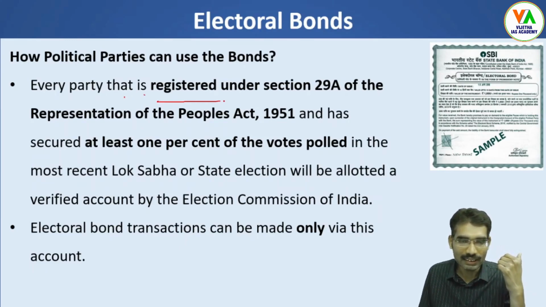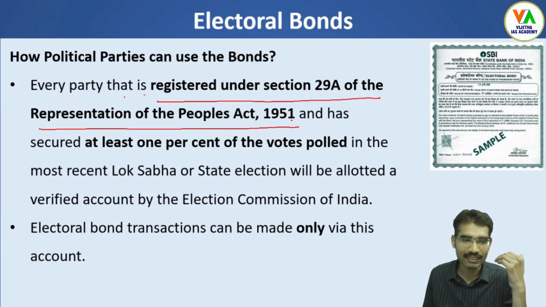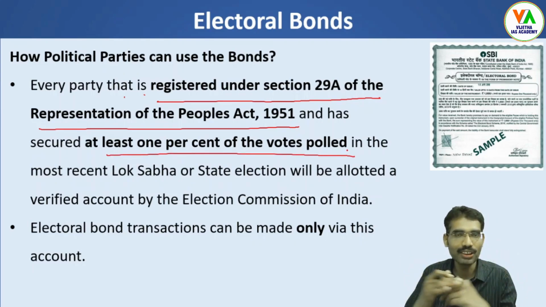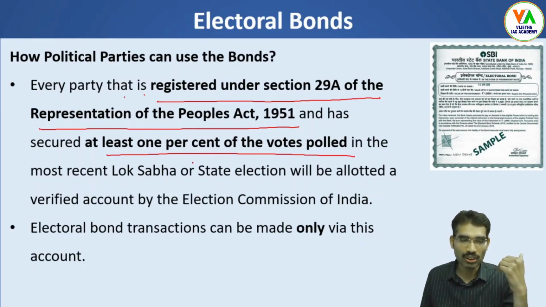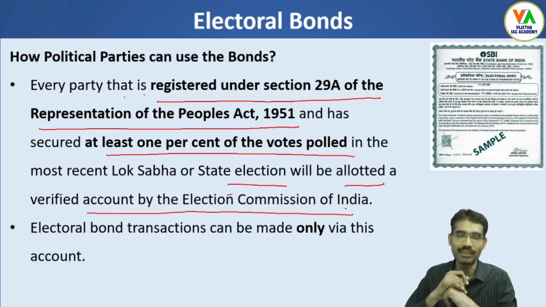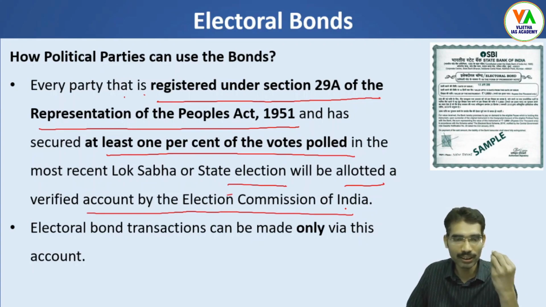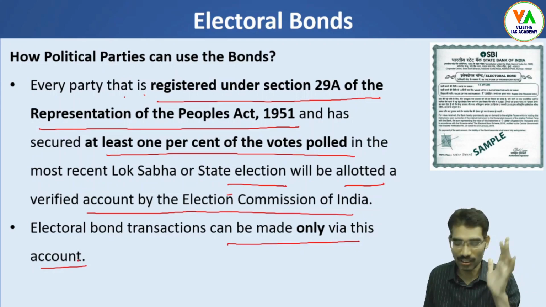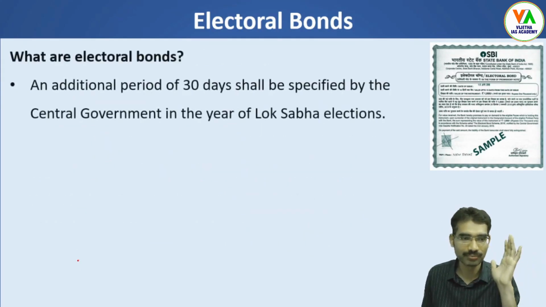Every party that is registered under Section 29A of the Representation of the People Act 1951 and has secured at least 1% of votes polled in the most recent Lok Sabha or state election will be allotted a verified account by the Election Commission of India. This is the minimum qualification to receive electoral bonds. So the Election Commission of India does know about the funding mechanism and the amount received by a political party. Electoral bond transactions can be made only via this account. So this we have seen.